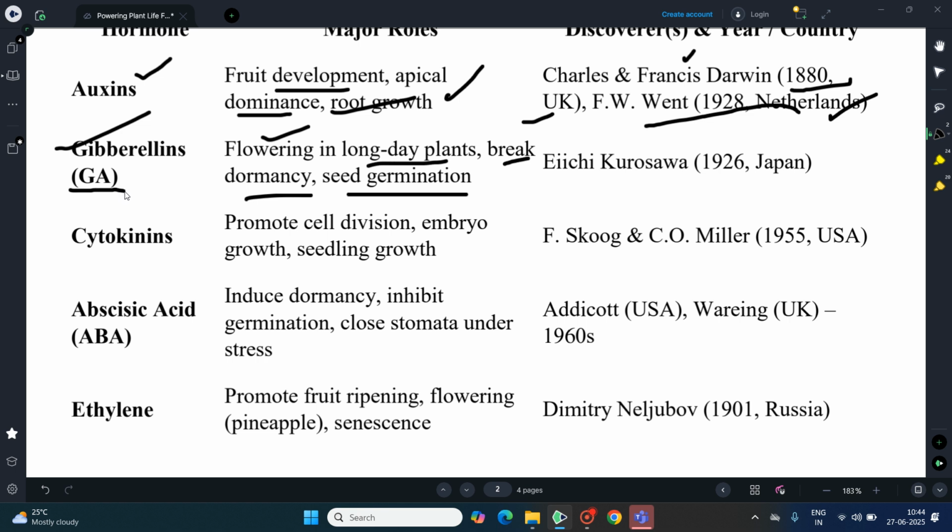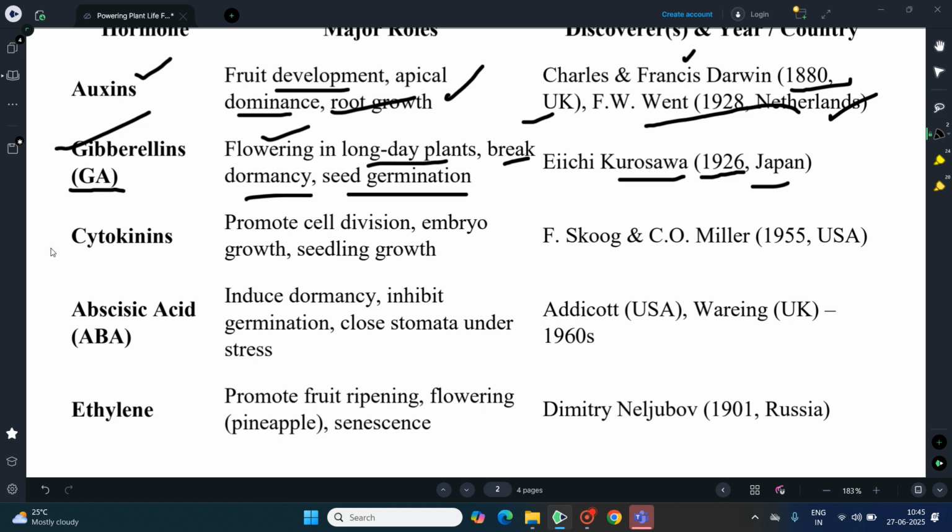It triggers enzyme production, and this was discovered by Kurosawa in 1926 in Japan. As I told in the previous slide, it was isolated from Gibberella fujikuroi.